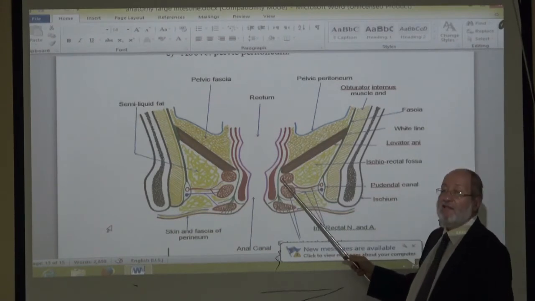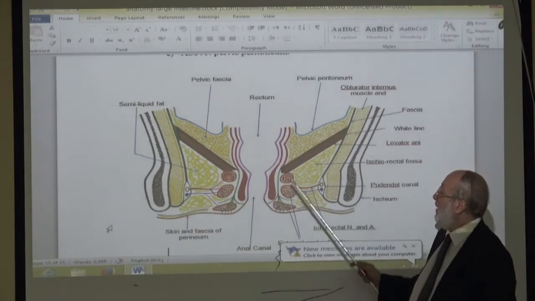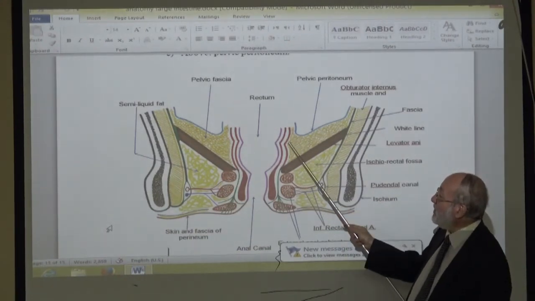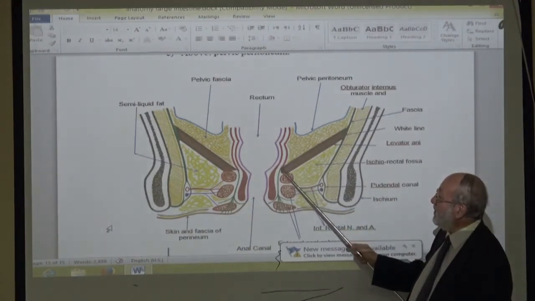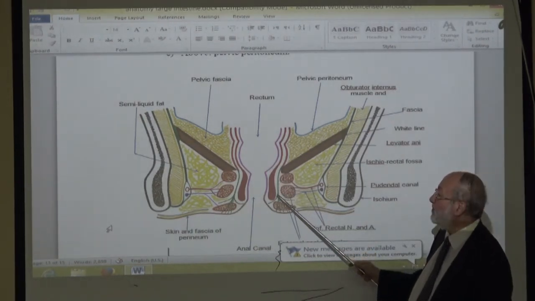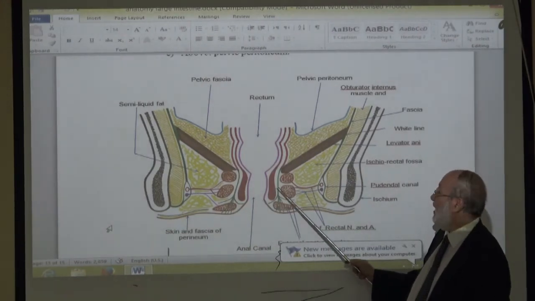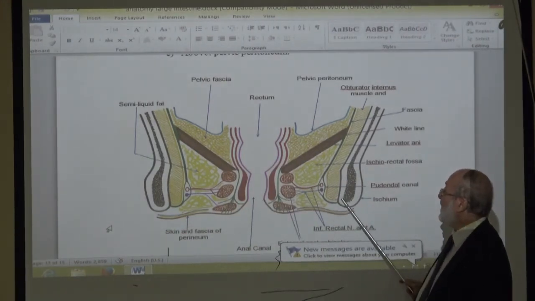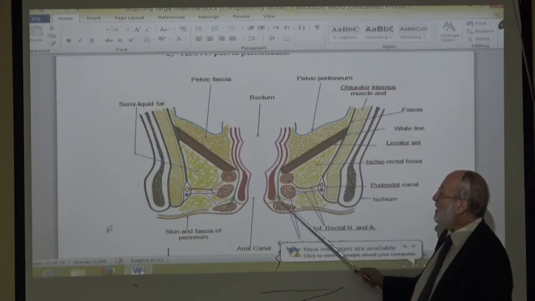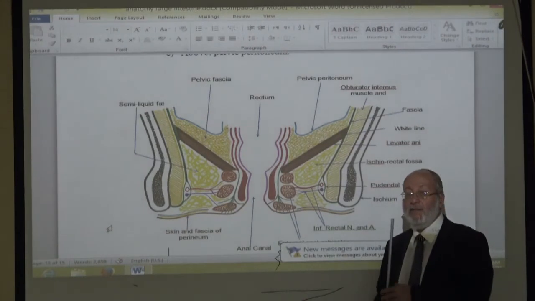This is fascia. Actually, it is a tendon, but the longitudinal muscle layer changes to a tendon or fascia. This fascia divides at its lower end into a slip attached medially to the mucosa, attached laterally to the ischial bone, and the remaining slips attached to the skin.